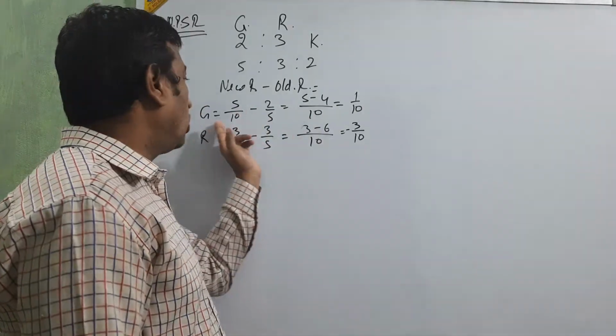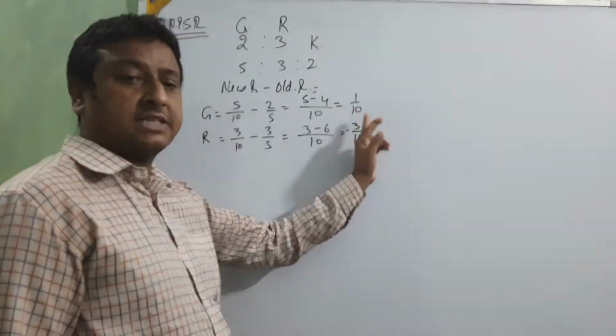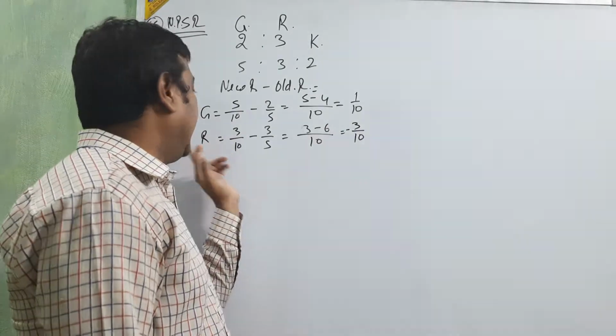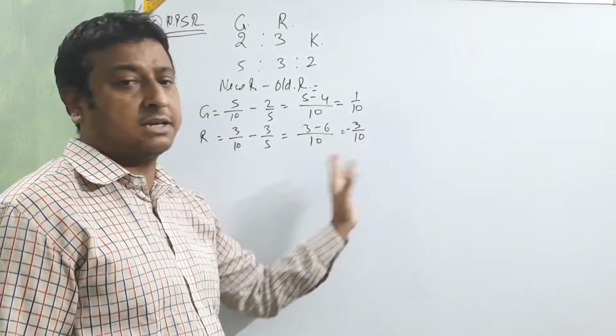Clear? Gautam gains, so positive is coming, meaning gain 1/10, and R sacrifices, so negative is coming, 3/10.